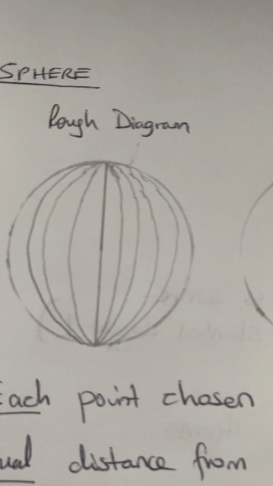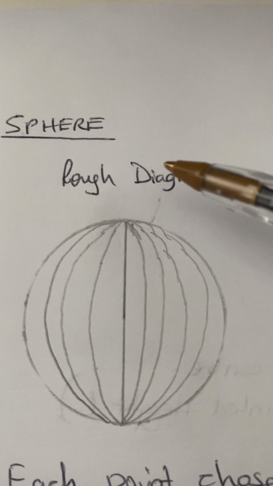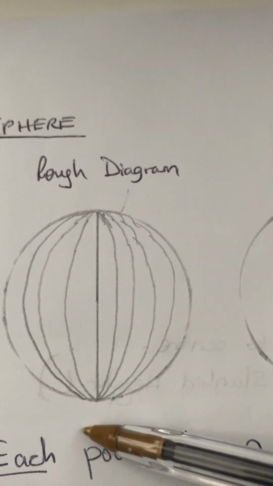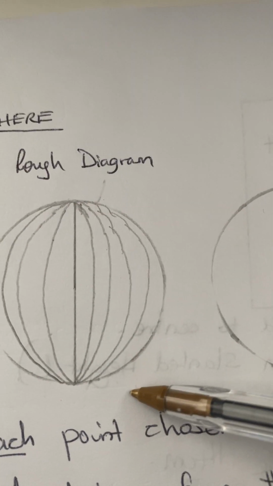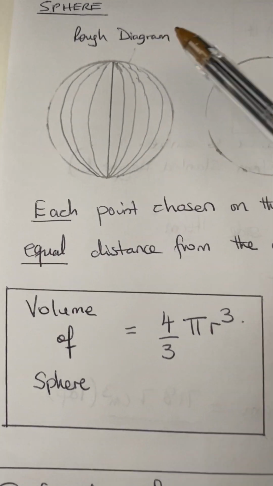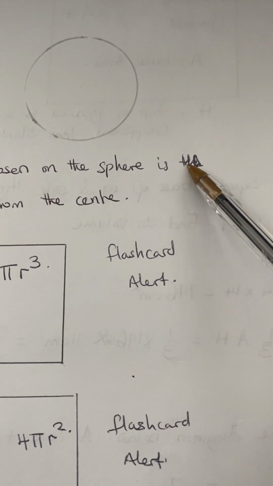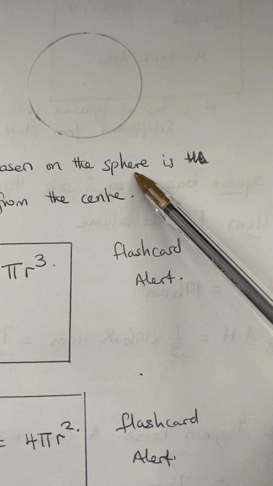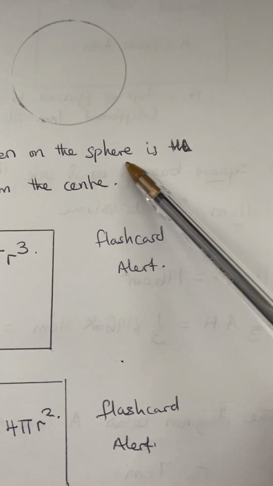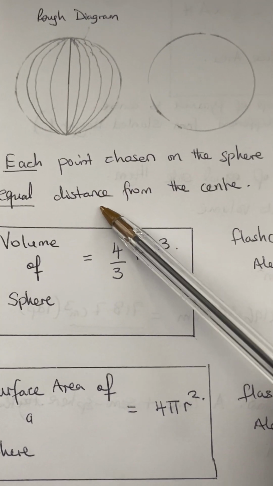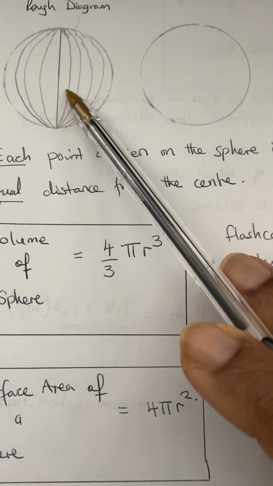Now, let's look at the sphere. So here is a sphere, okay? It's a rough diagram, okay? Each point chosen on the sphere is an equal distance from the center.